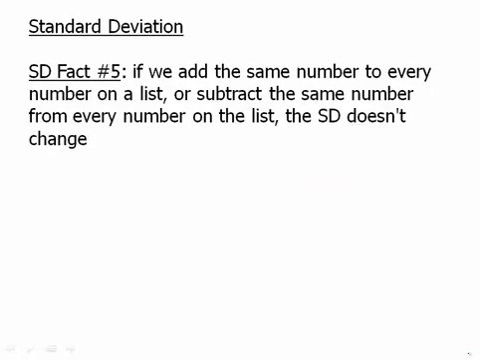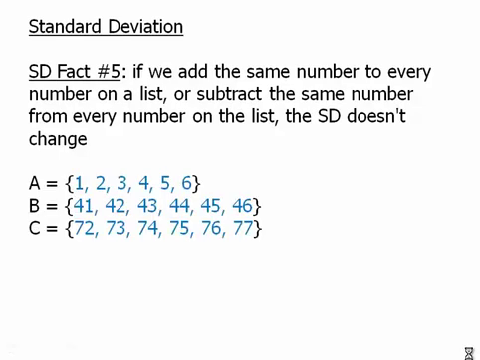Fact number 5. If we add the same number to every number on the list or subtract the same number from every number on the list, the standard deviation doesn't change. So we look at these 3 lists: 1, 2, 3, 4, 5, 6, we add 40 to every number on the list, or we start with A and we add 71 to every number on the list.